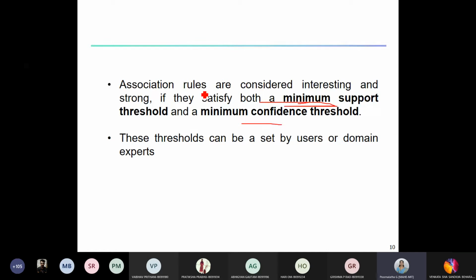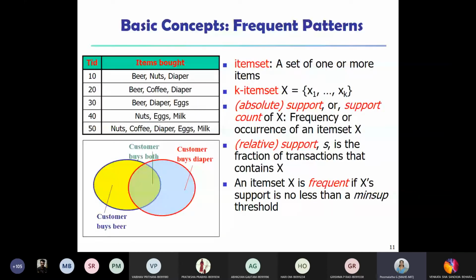So let us take one example again. There are 5 transactions here. You can see there are various transaction IDs which have been given to them. Just observe the transactions.